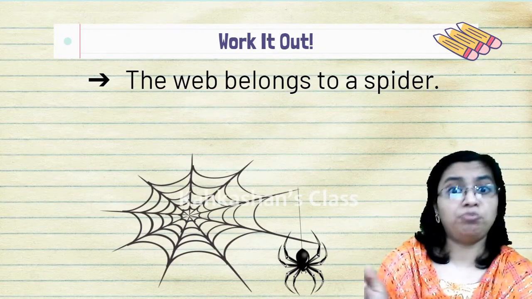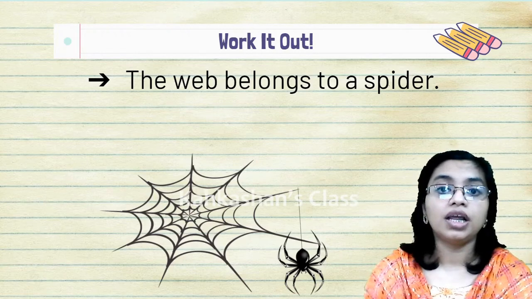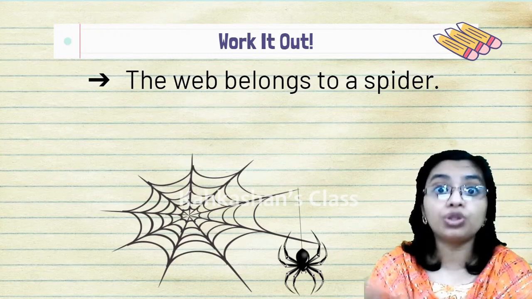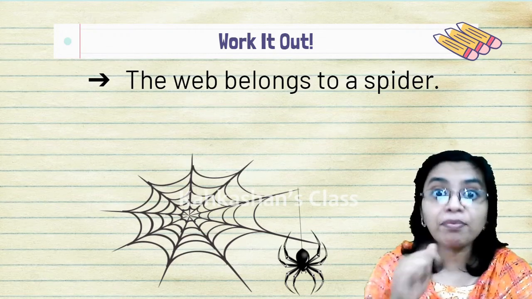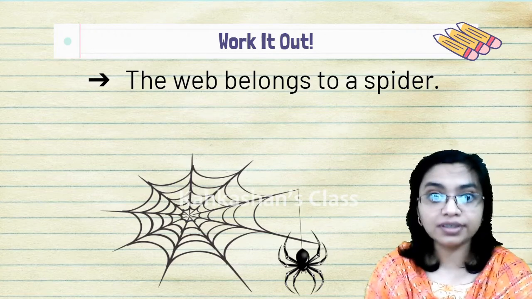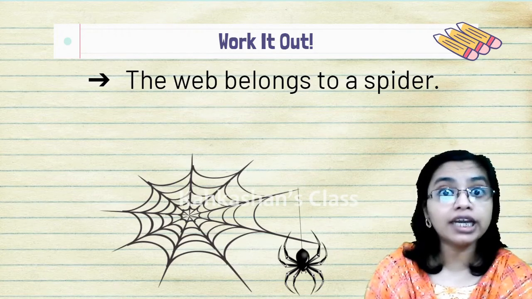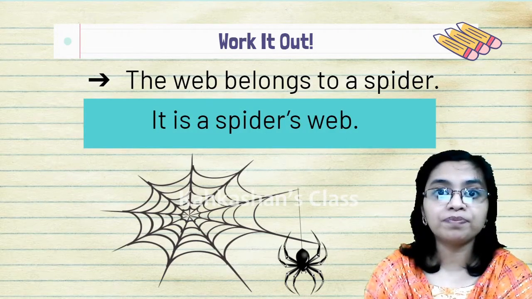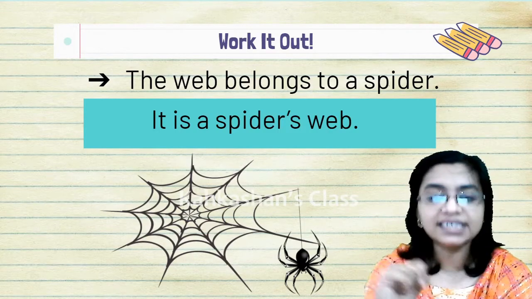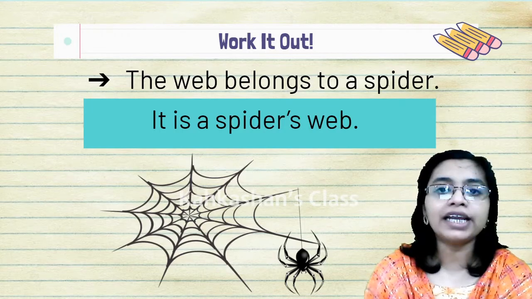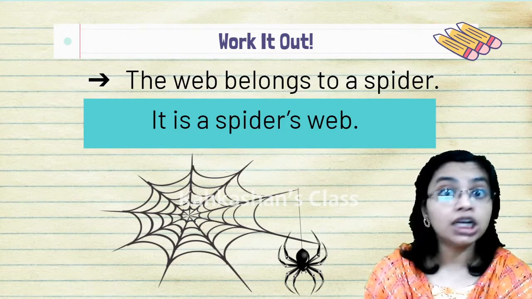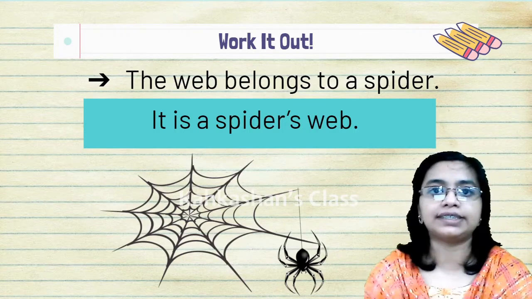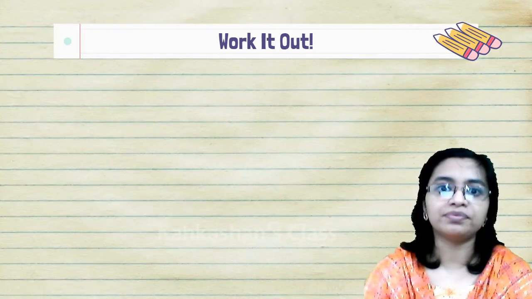The web belongs to a spider. Now ask the question, whose web? Who is the master? Who is the owner? Yes, the spider. The spider is the owner of the web. And the web belongs to the spider. So we are going to say it is a spider's web. We put an apostrophe S after the owner, the spider. The name of the spider does not end with an S, so we put an apostrophe S. Let's see the next one.